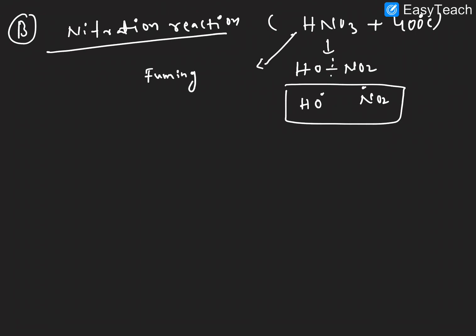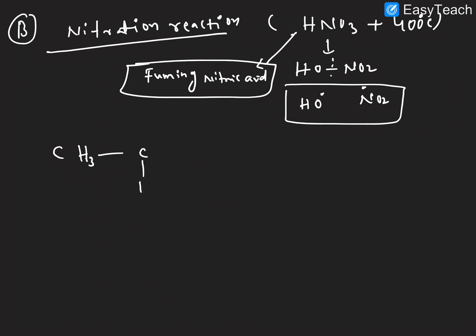Fuming nitric acid, right? And then next, here we know that in any alkane we can take C–C bond cleavage. For example, I am taking propane, CH3, CH2, CH3, and I am representing it like this. Breaking here, one radical, and breaking there, a different radical, we'll get.